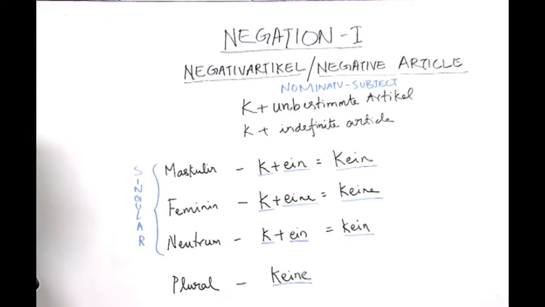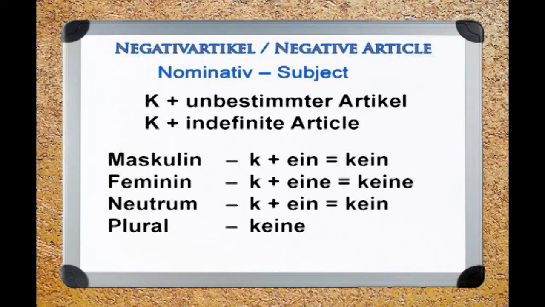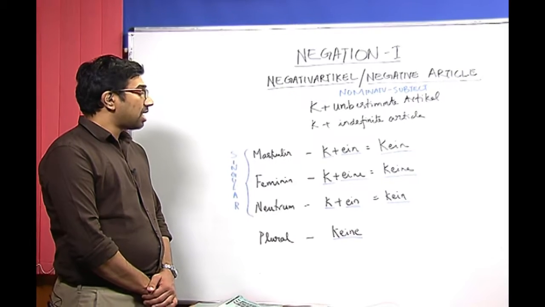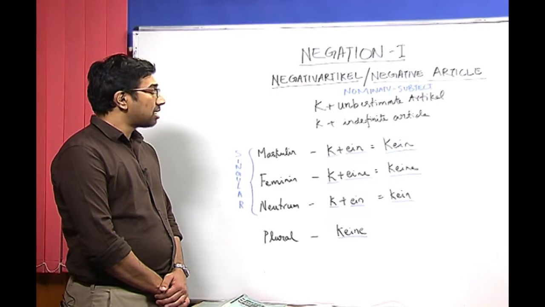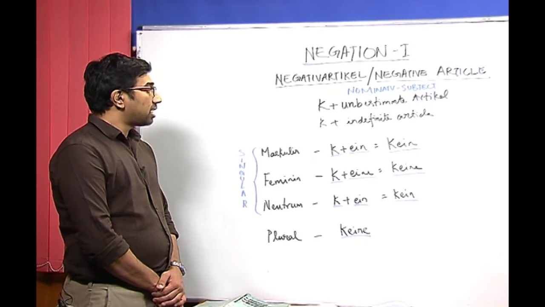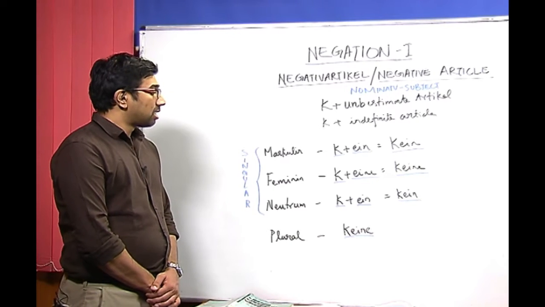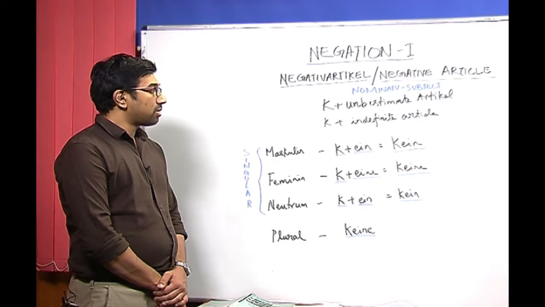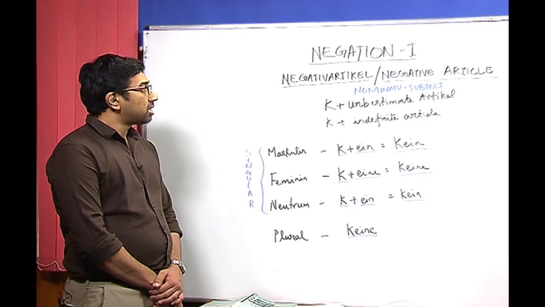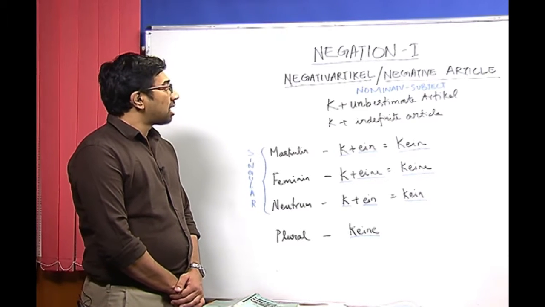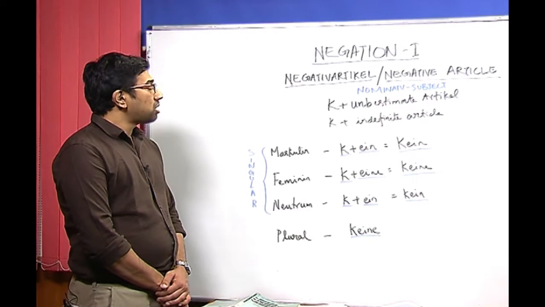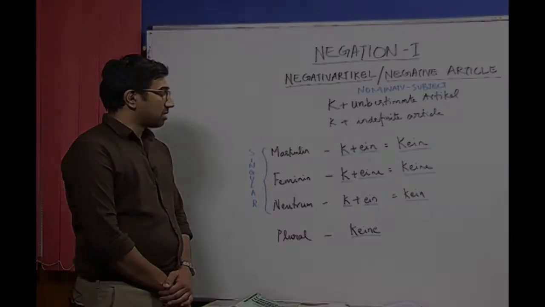Since it is not easy to remember this concept, it is always helpful to learn the article, I mean the definite article, and then from the definite article learn how to derive the indefinite article. Now, we will see some examples on how indefinite articles are negated or how negative articles are made.